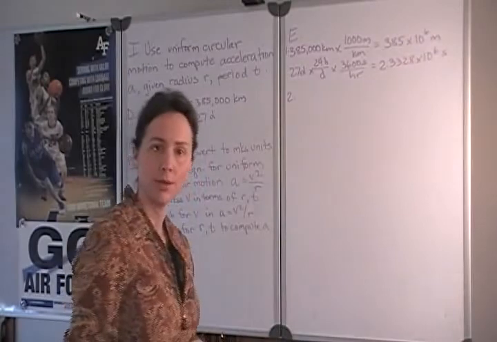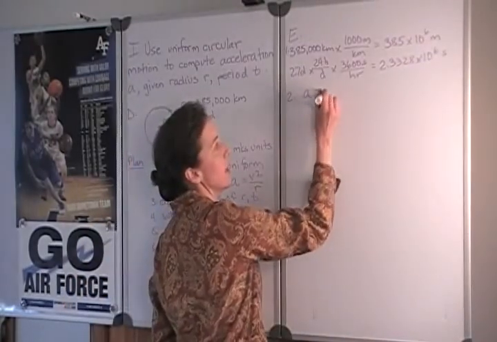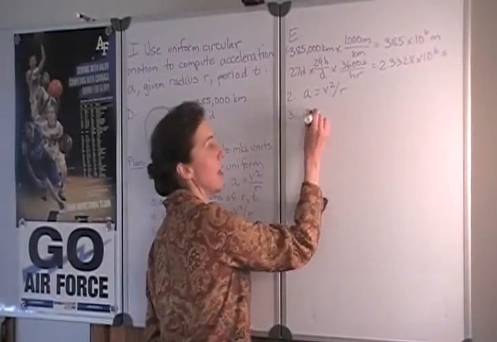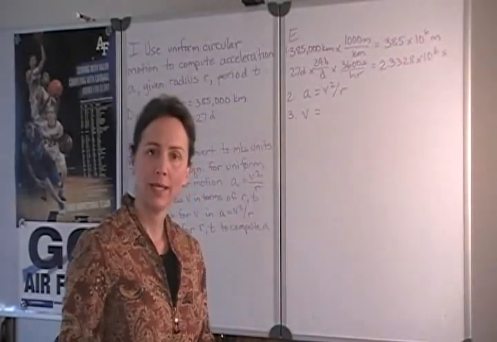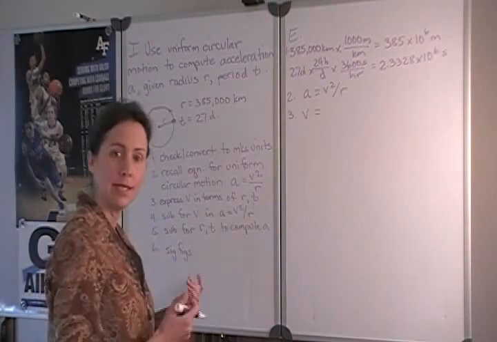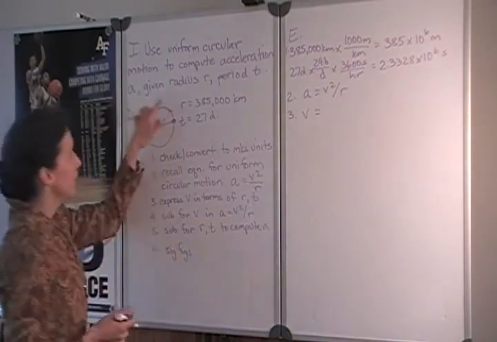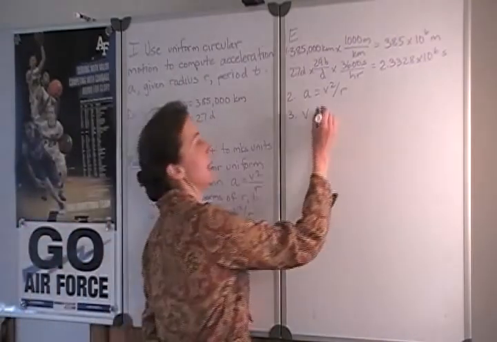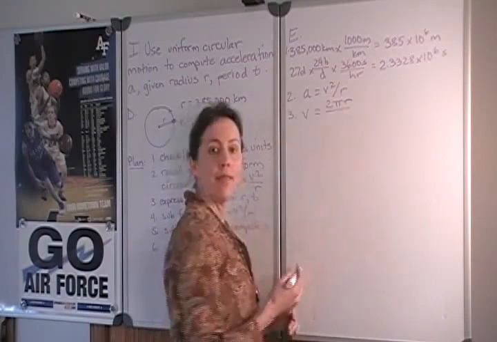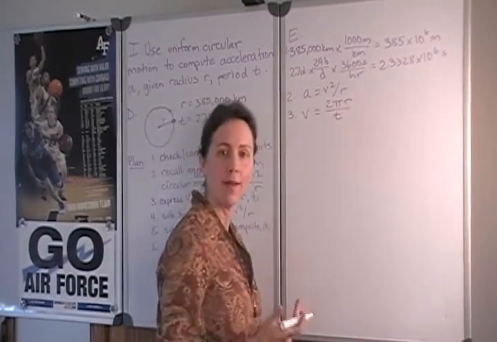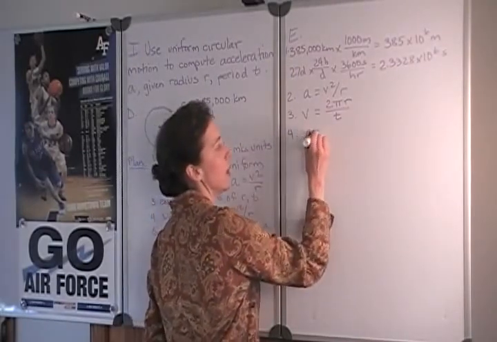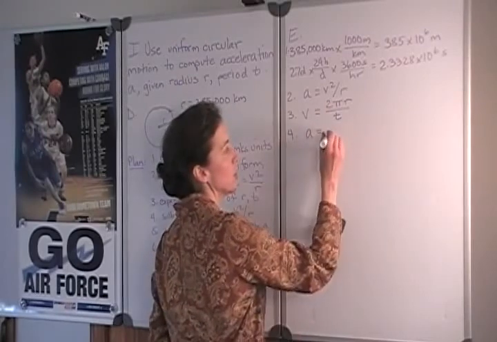Next, we will recall the relationship for uniform circular motion, that the acceleration equals the square of the velocity over the radius. And we need to express that velocity in terms of values that we've been given. Now, velocity is defined as the distance traveled over a time. The distance in this case is the orbit. If we assume the orbit is circular, we can represent it as the circumference of that circle, or 2 pi times the radius. And then divided by the period, or the time it takes to travel that distance, will give us the velocity. Then we'll substitute for velocity in the equation for uniform circular motion.